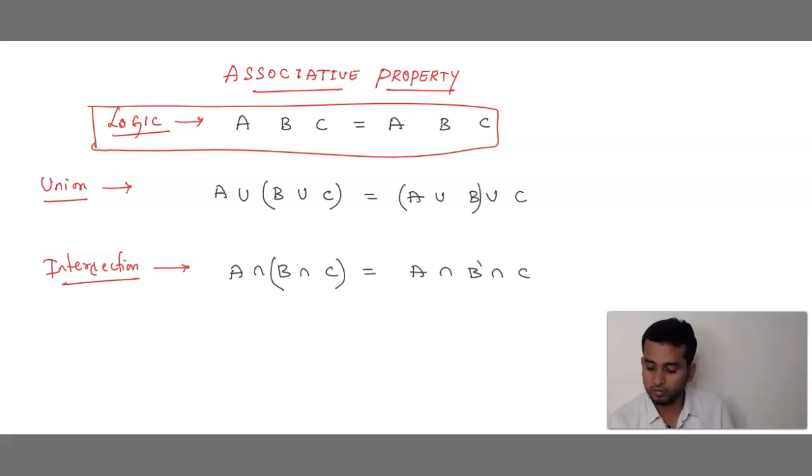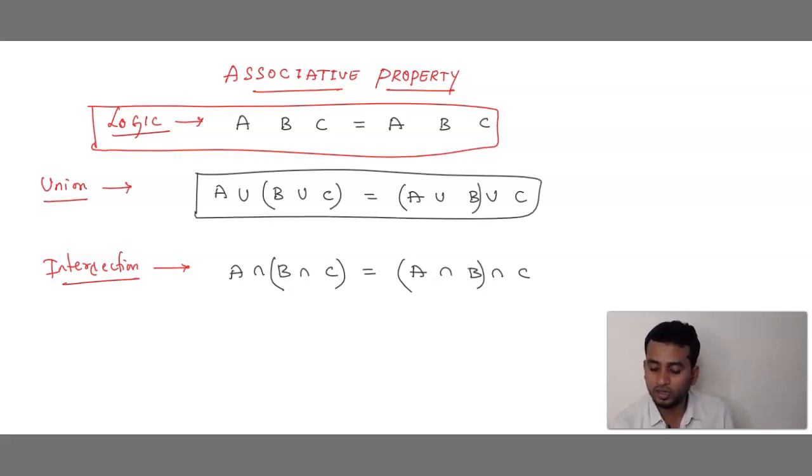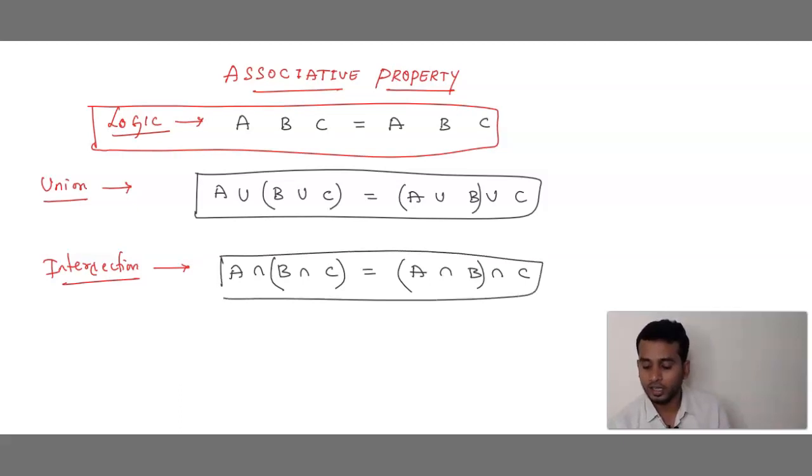Can you see this? Leave A, keep the bracket for the next two. Leave last, keep the bracket for the first two. So this is nothing but A union (B union C) is equal to (A union B) union C. The intersection property is A intersection (B intersection C) is equal to (A intersection B) intersection C. Is this clear? Did you understand the associative property?